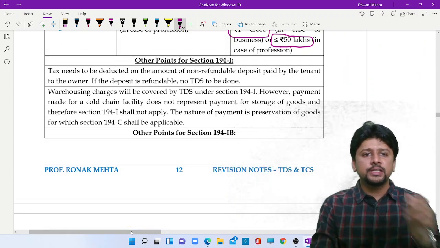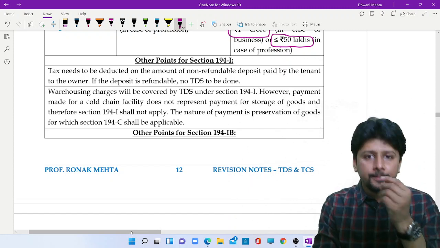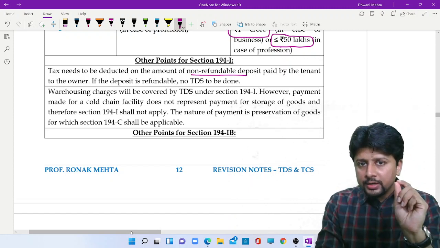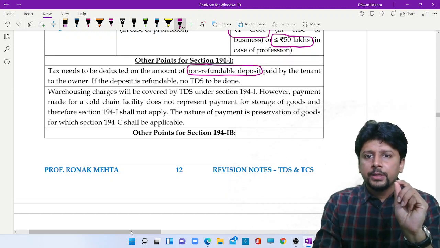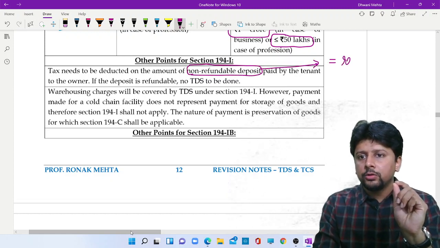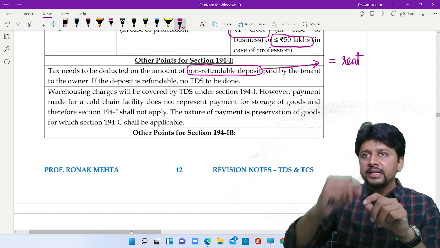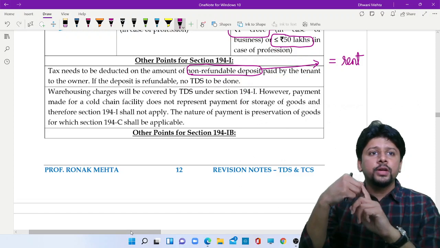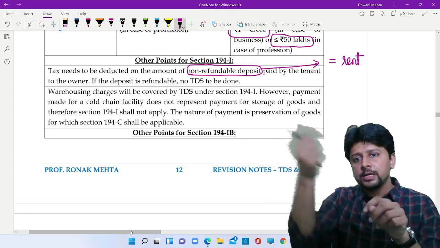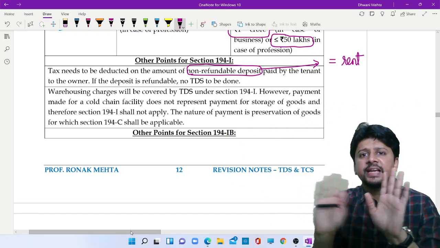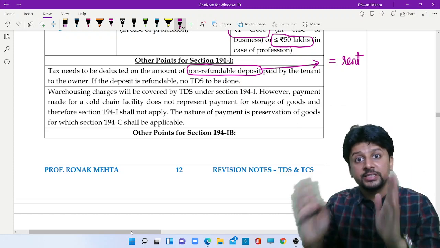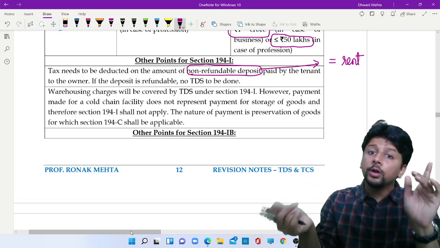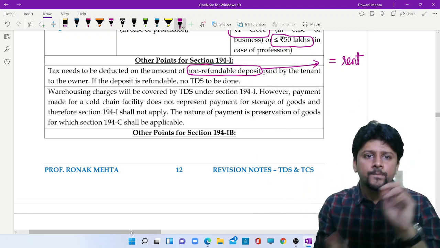Some small points to discuss for 194I. If it is a non-refundable deposit, that means this is equal to rent. Tenant pays a non-refundable deposit, so that means the owner is not going to give the money back. That means it is owner's income and tenant's expense. It's not an asset, it's not a liability. It's an income, it's an expense. Owner's income, tenant's expense. Do TDS on the non-refundable deposit also.